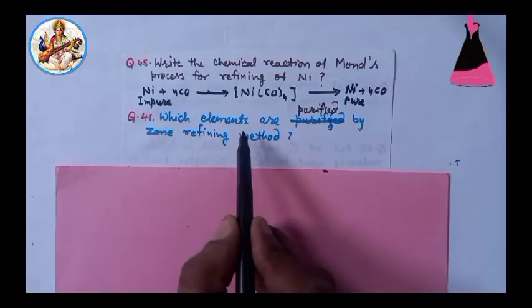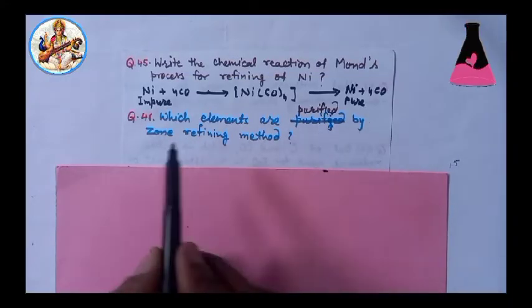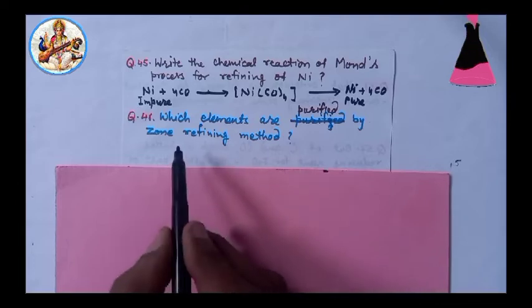Next, 46. Which elements are purified by zone refining method?